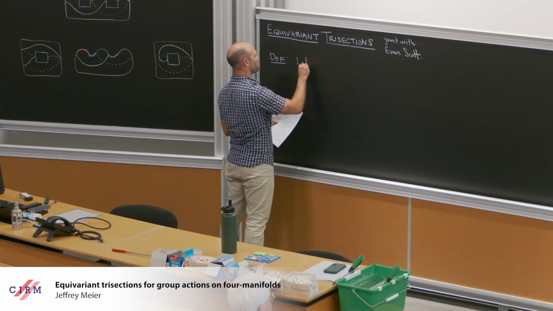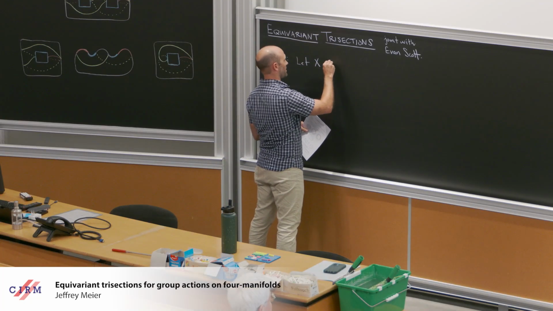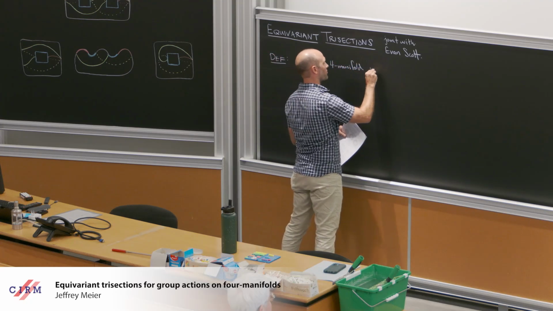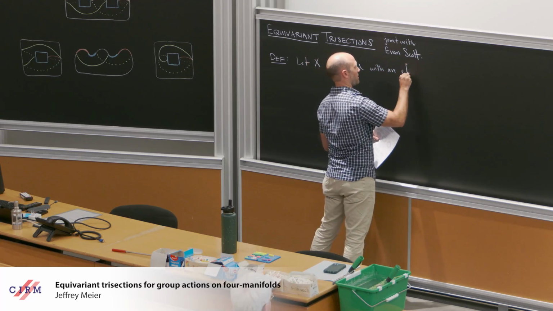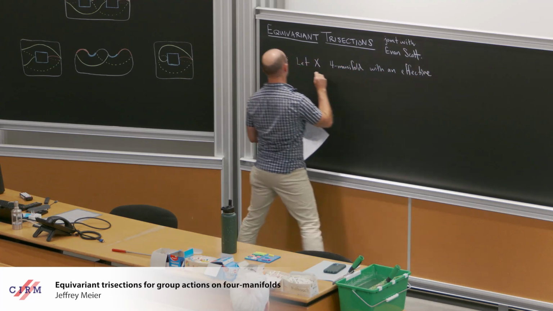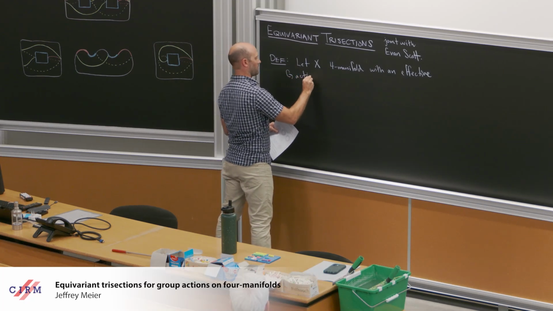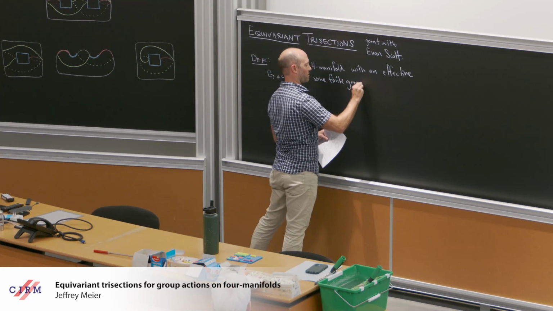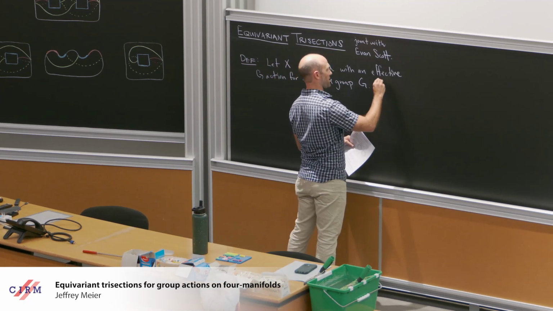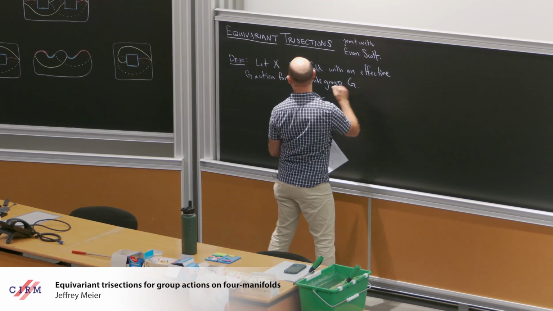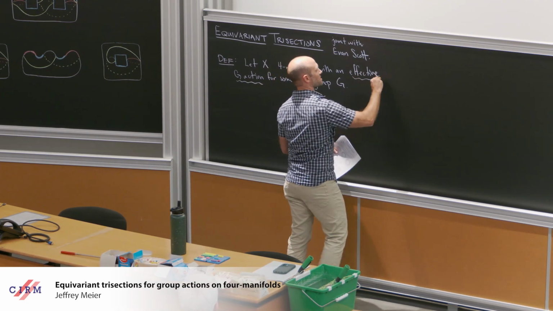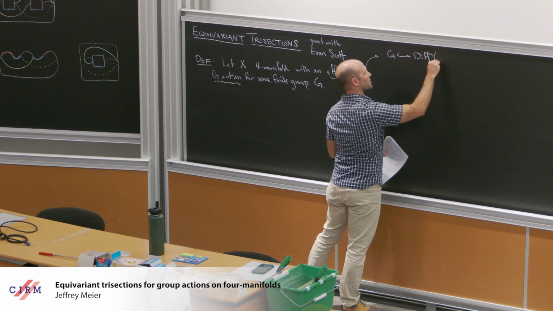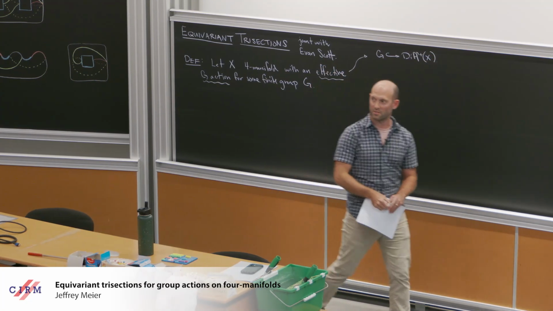So what's the setup? X is going to be a four-manifold with an effective G action for some finite group G. What I mean by this is that we have an embedding of G into the orientation-preserving diffeomorphisms of the manifold.